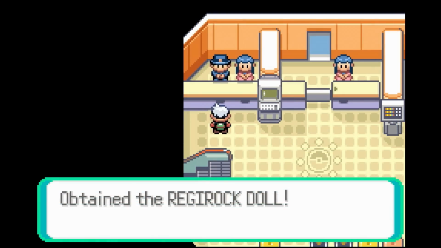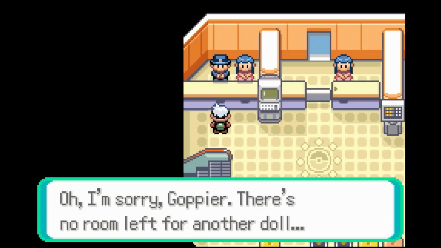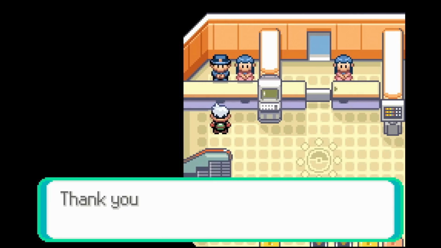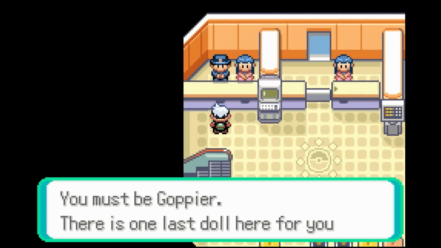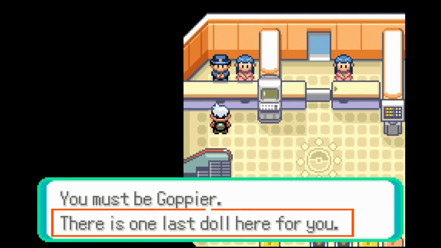The script will give you all 3 Reggie dolls in one go and has error handling in case you have too many dolls somehow. For example, if you can only receive 2 out of the 3 dolls, then the delivery man will hold the last doll for you until you are ready to receive it. The text even changes to let you know it is about one singular doll instead of multiple.